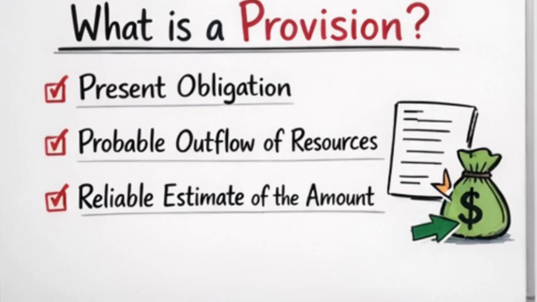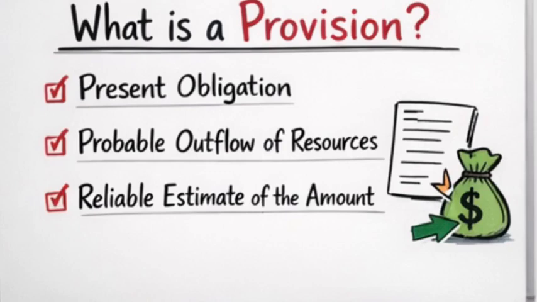So when you remember PPE in the exam, you won't forget it. P for present obligation from a past event. The next P for probable. And the E for estimated reliably. If these three conditions exist, the company must record a provision in the financial statements.